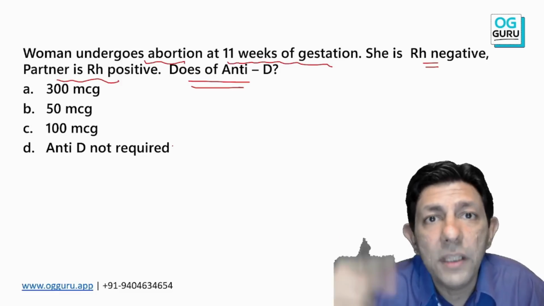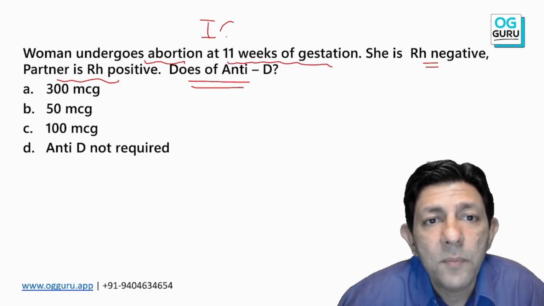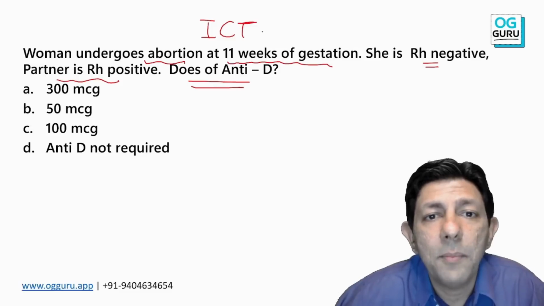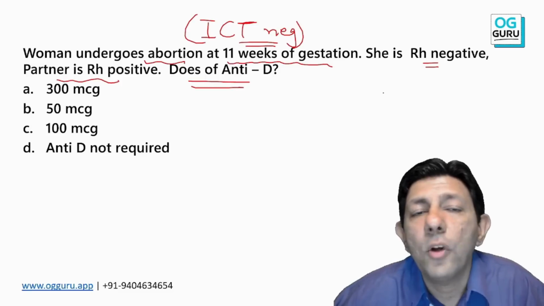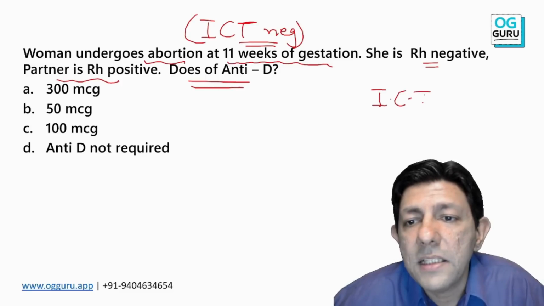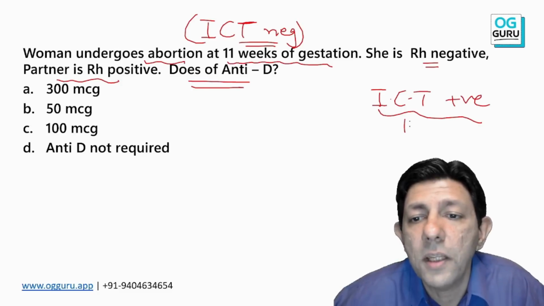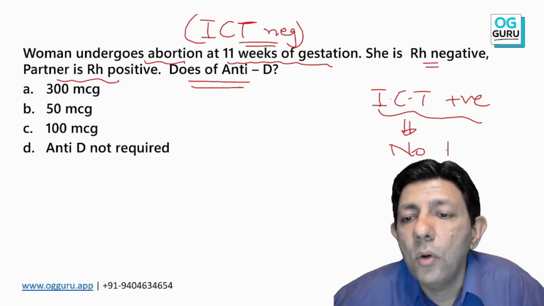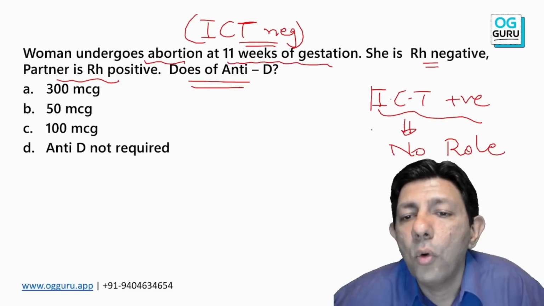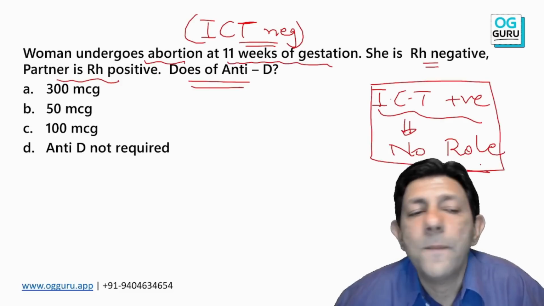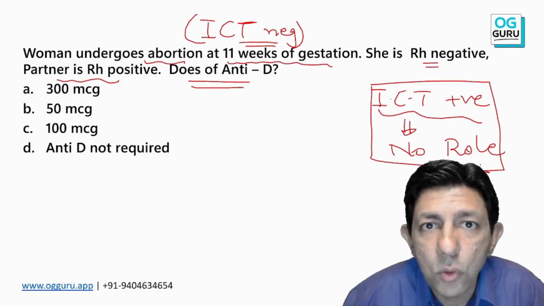Here in the question paper, they should mention that mother's ICT is negative, but you assume it. Please write down, if the ICT is positive, then there is no role or no point of giving anti-D. Is it understood to all of you?